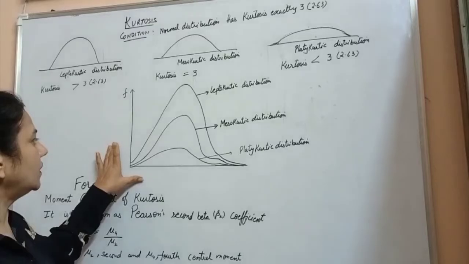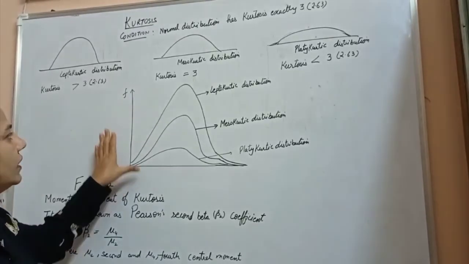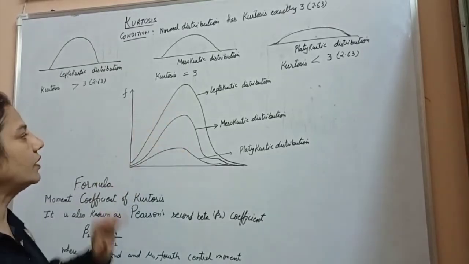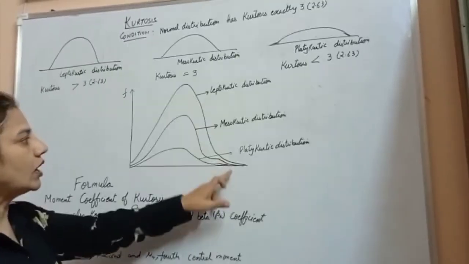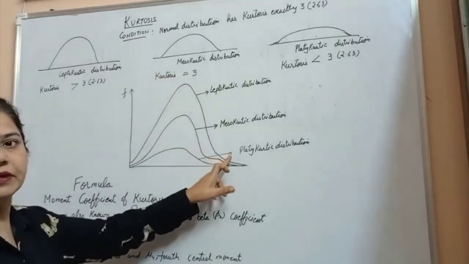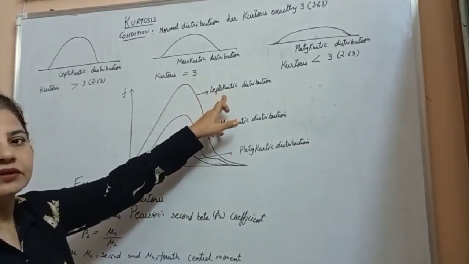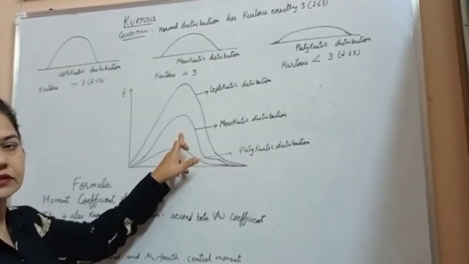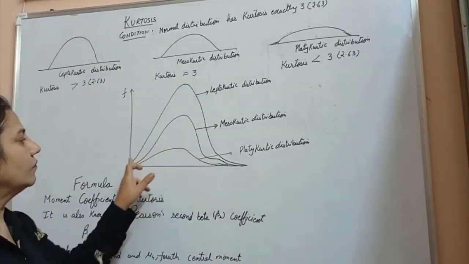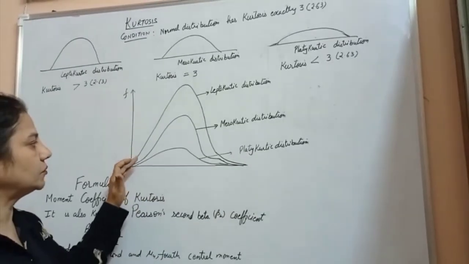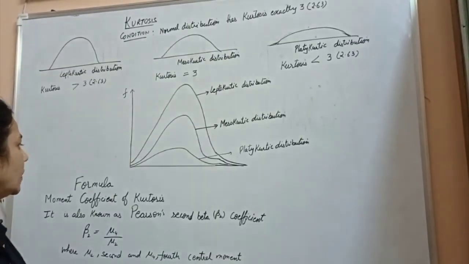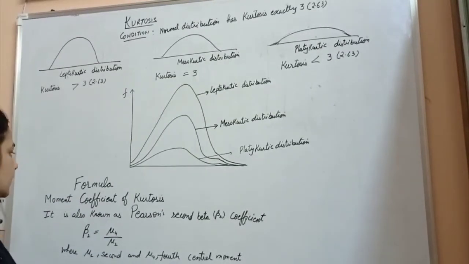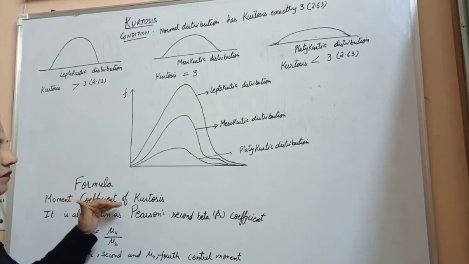You can see in the figure, if we draw all 3 distributions in one graph, we can say that the more hump there is, the more sharp peakedness there is, it is leptokurtic distribution, whereas mesokurtic distribution has less hump or is less sharp, and the platykurtic distribution is almost flat. The formula we are going to use to solve the problems on kurtosis, the moment coefficient of kurtosis,